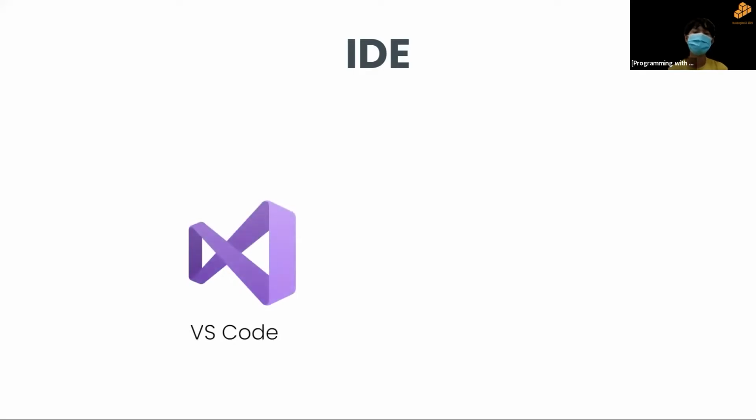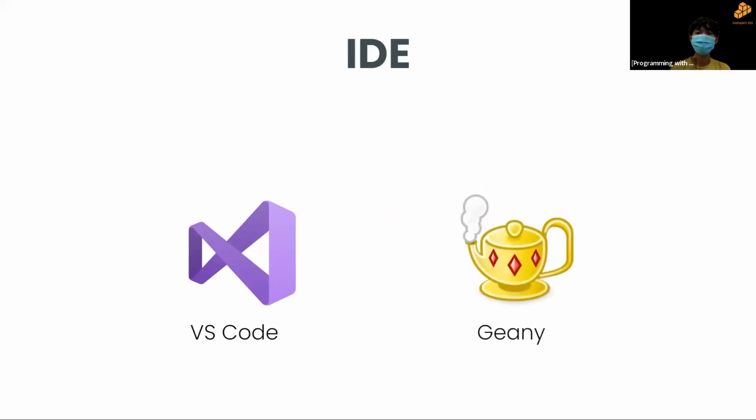So there's two recommended IDEs if you want to run C++ offline. If you want to run C++ offline, you need to download the compiler and the IDE. The first recommended IDE is Visual Studio Code. Visual Studio Code is one of the most popular IDEs, not only for C++, but also other programming languages. And for C++, there's Genie, which is a really good IDE to code C++. But today we're not going to teach you how to download and run it offline. If you want to do that, I highly recommend you search online.